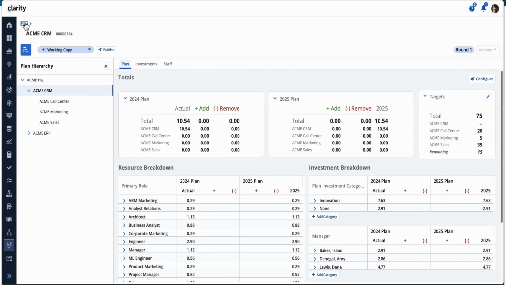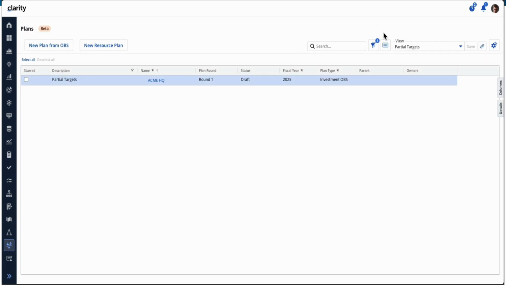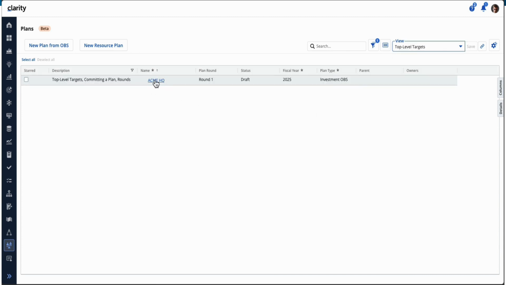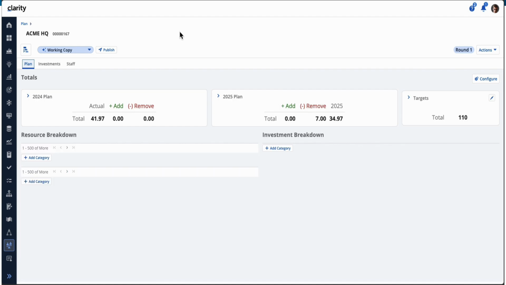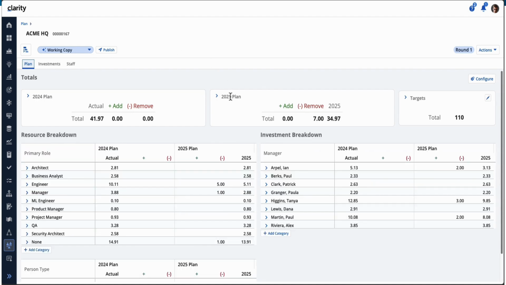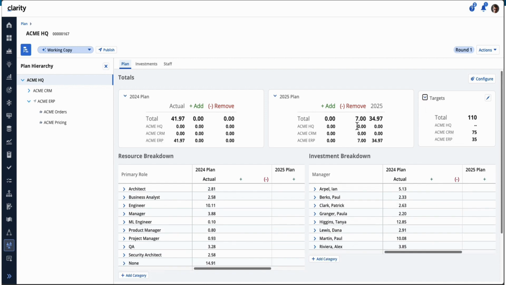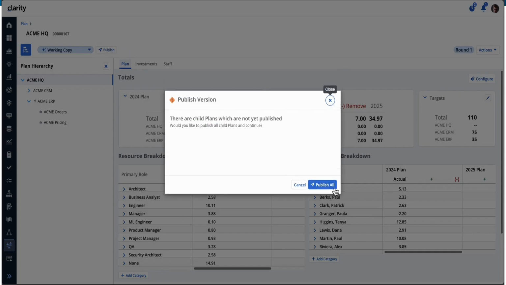So let's go back to the other plan that I had before. One of the things I want to cover as well is the ability to do what we call committing a plan. So say, for example, first we have all the targets met here, but we also want to publish everything else. So let's do a publish all from the top level.